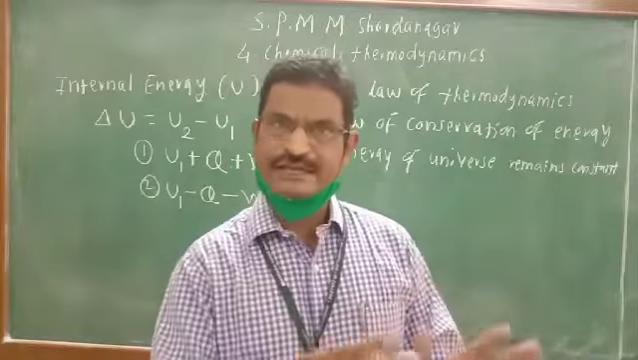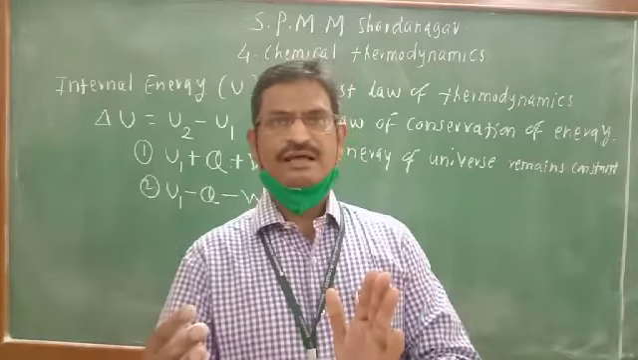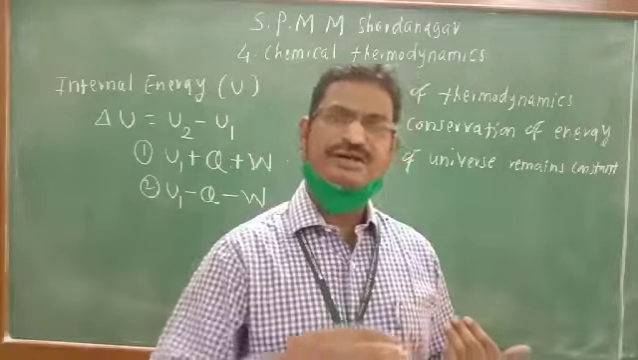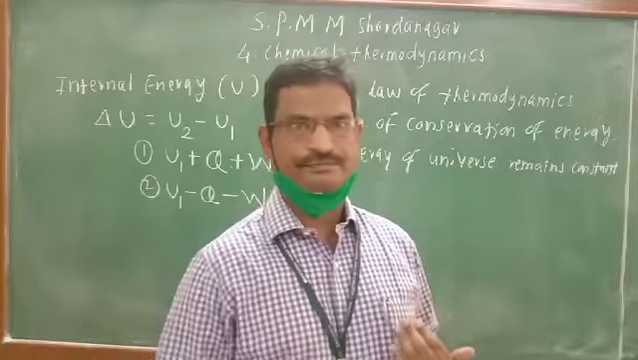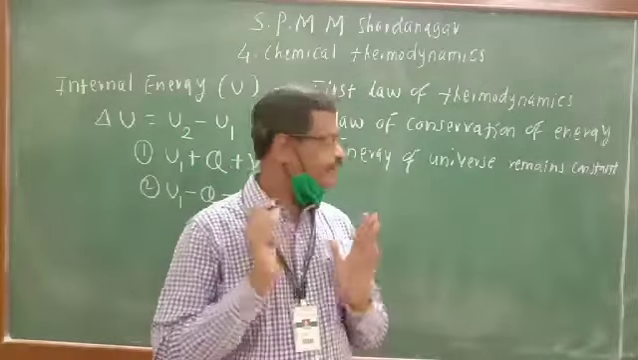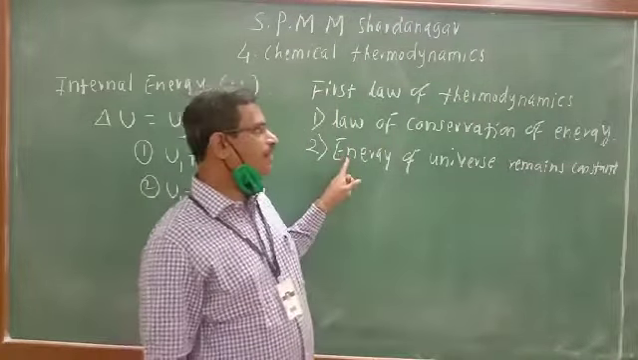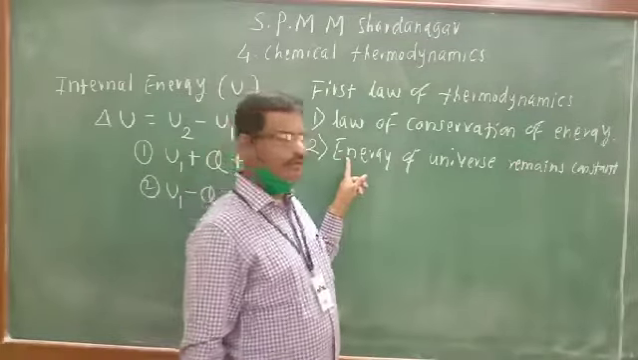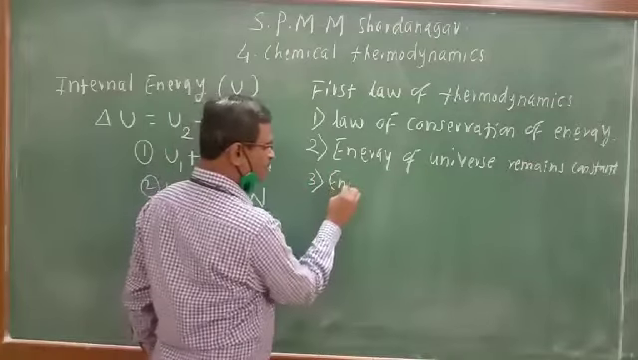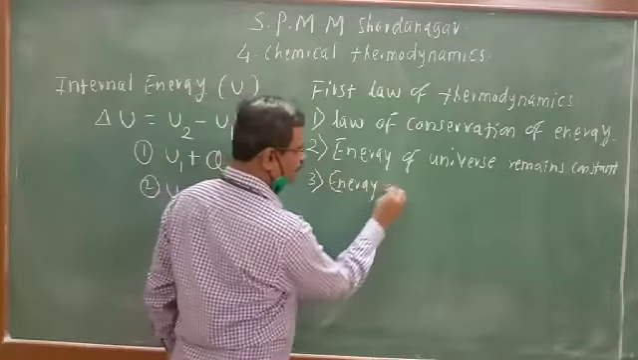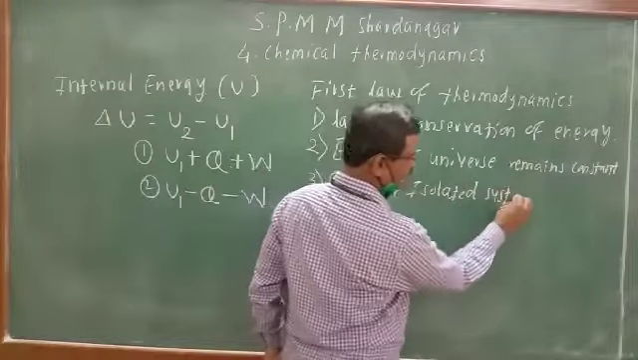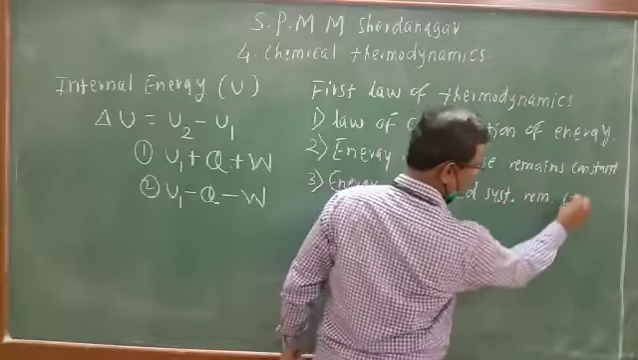If the system loses heat, that is absorbed by the surrounding, or if the system absorbs heat, that is the loss of heat by the surrounding. So if we consider system and surrounding as a whole, it is observed that the total energy of the universe remains constant. Third, one more statement is there, that is about the energy of an isolated system. Energy of an isolated system remains constant.